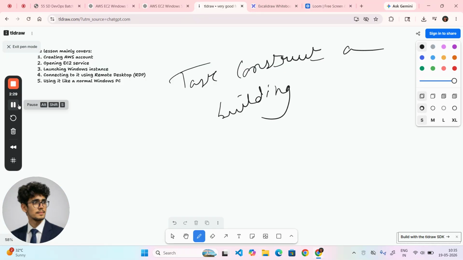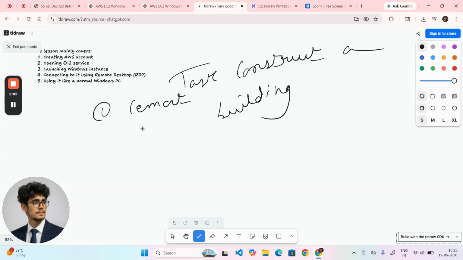What is happening during the physical time? If I want to construct any building, we require certain things. You know what they are? We require cement, we require water, we require a constructor, who is going to construct the building.